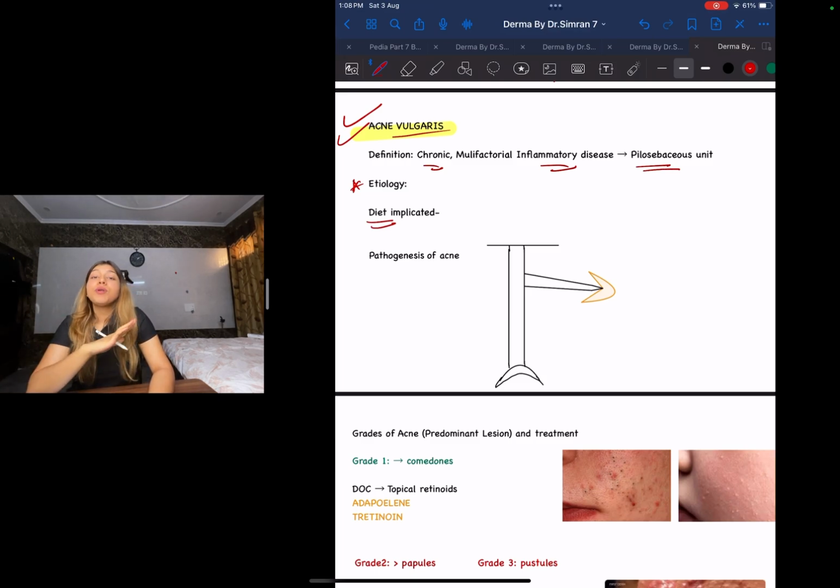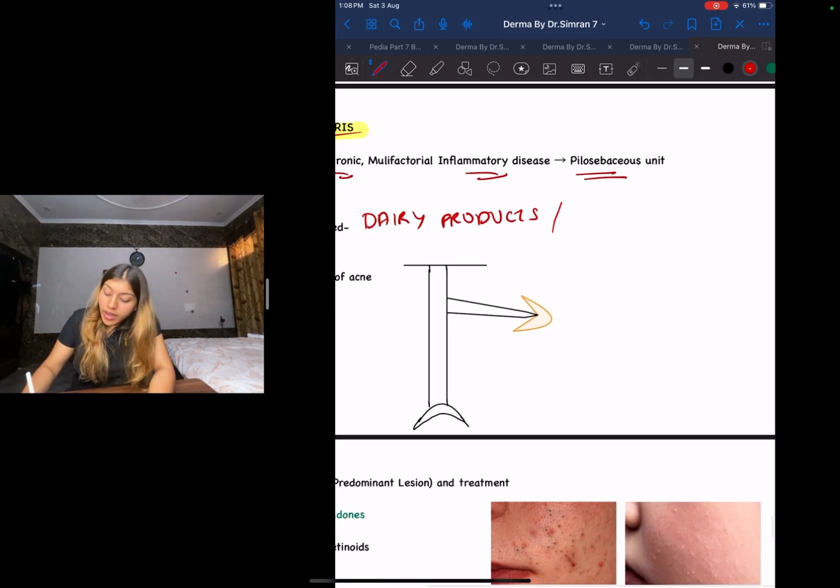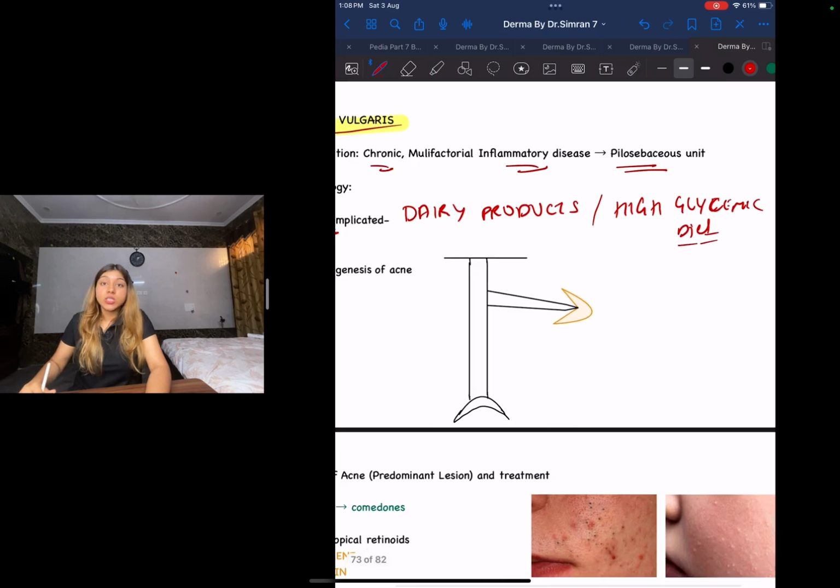No guys, oily food has nothing to do with acne. It is basically your high glycemic diet and dairy products, like ice cream and brownies and whatever sweet things people like to eat nowadays. So this is what causes acne. This is what you need to know.